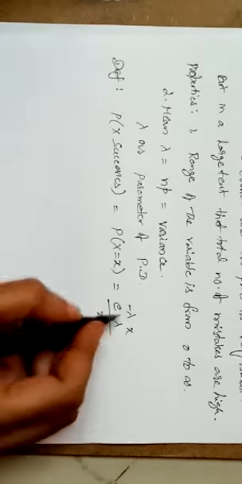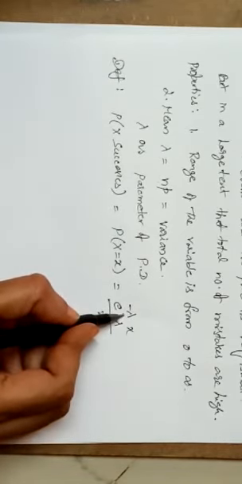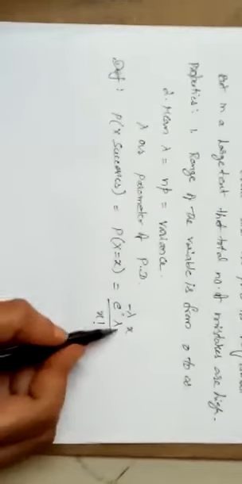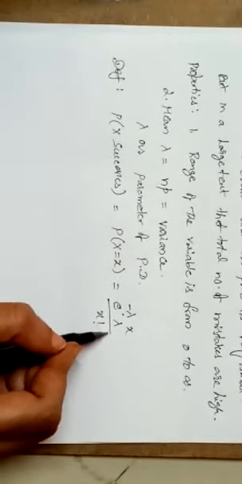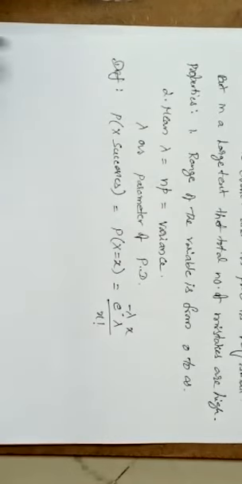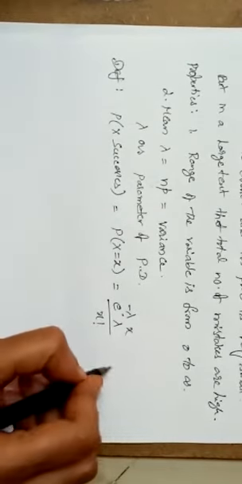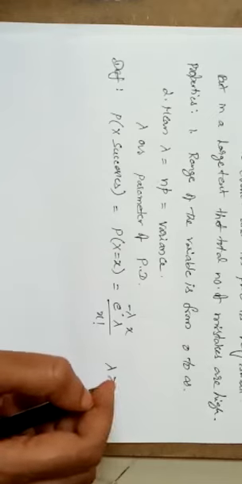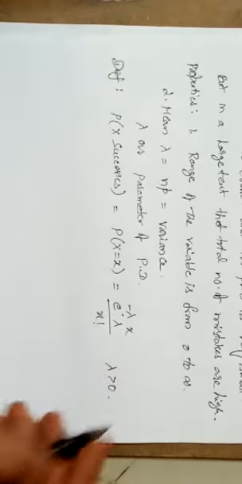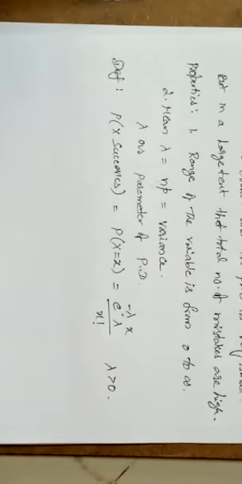In this case, lambda, as you already know, is the parameter of the Poisson distribution, and its formula is np, and x is the number of required successes, and lambda must always be positive. There should not be negative values for this lambda. That's all about this introduction of the Poisson distribution.